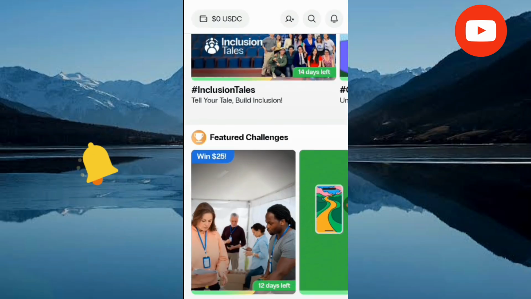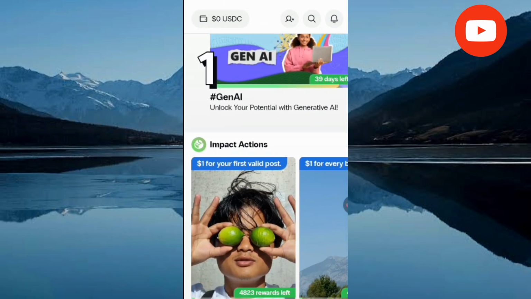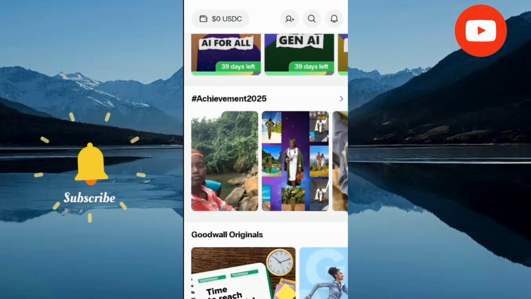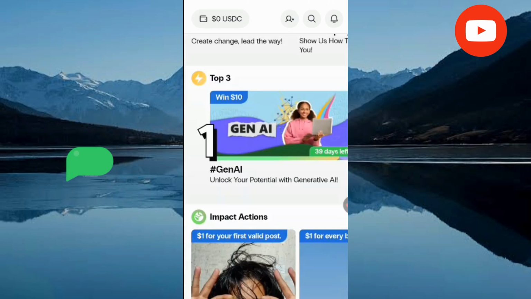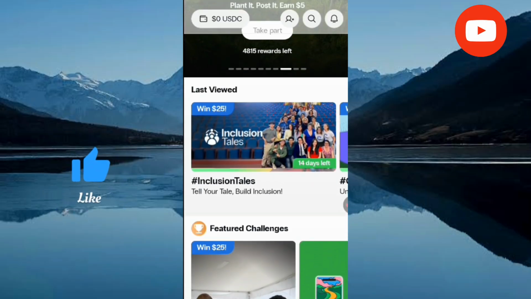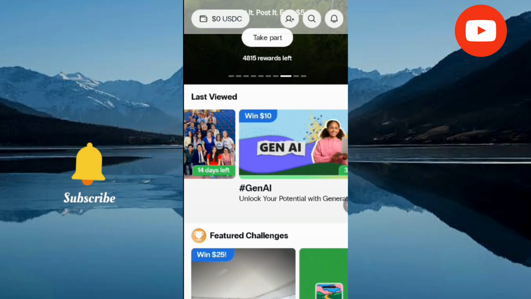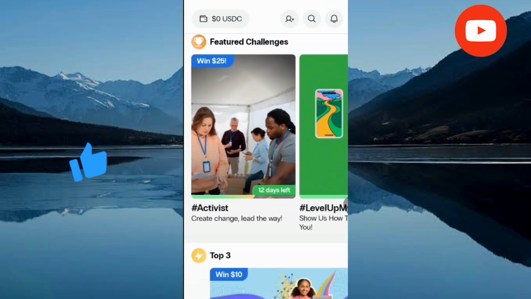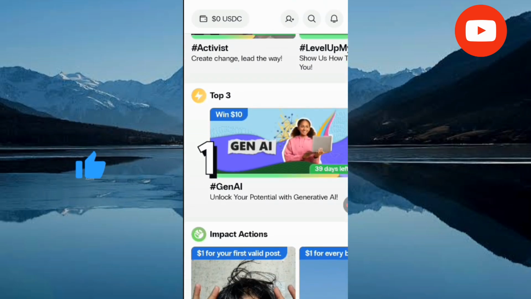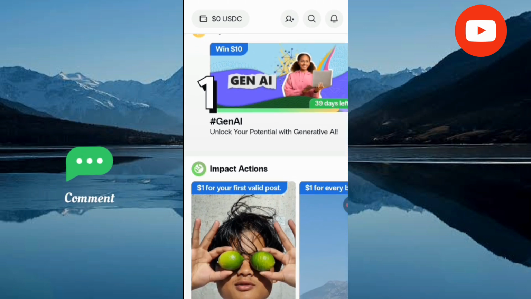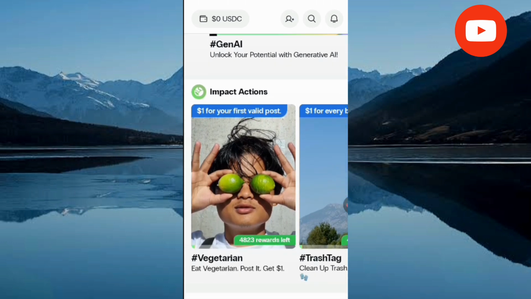So guys, this app is so, so good. I love it and I'm going to take part in it. And trust me, I know myself that I am going to win a particular challenge. I'm going to take part in this challenge that I just shared with you, which is inclusion tales. And also, I'm going to take part in this Gen AI. In fact, I'm going to take part in several challenges. So it is advisable that you take part in several challenges, so that in case you didn't win one, at least one will click. If one didn't click, another will click.